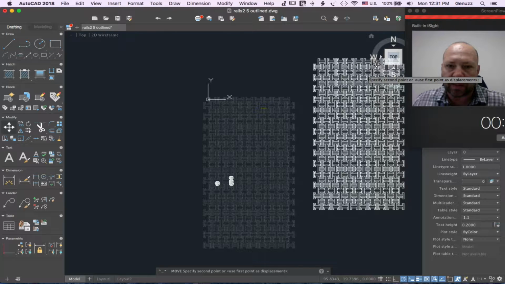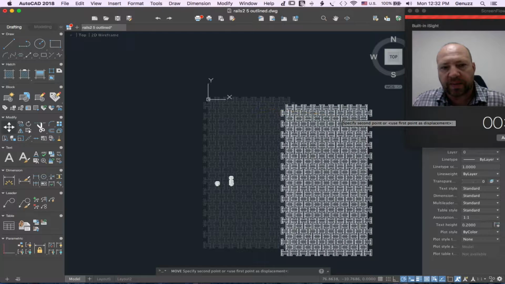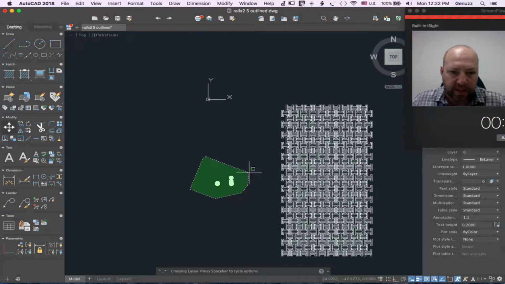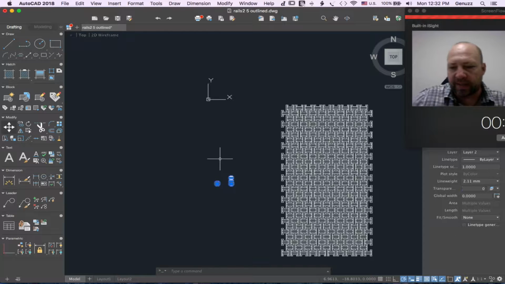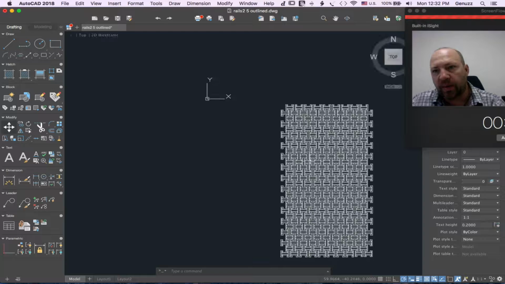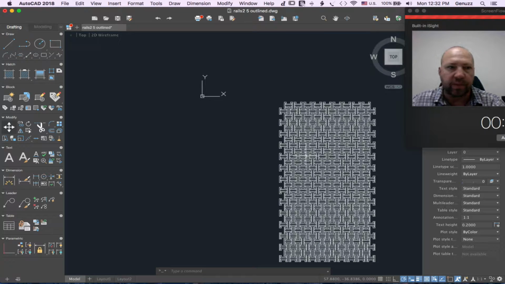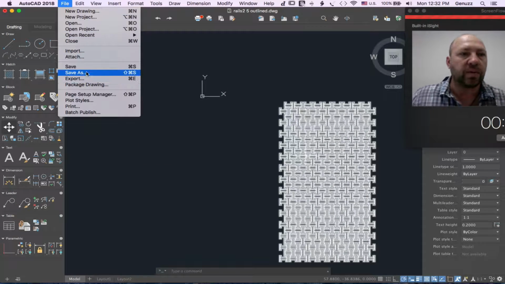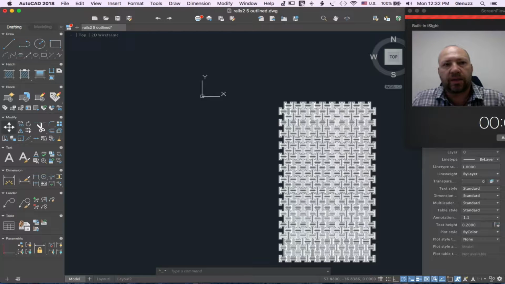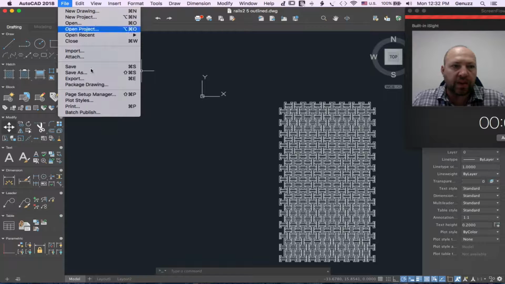Specify the point, move out like this, and then we can choose and delete. I will adjust the geometry later, and this for the moment is enough to save. And as for the